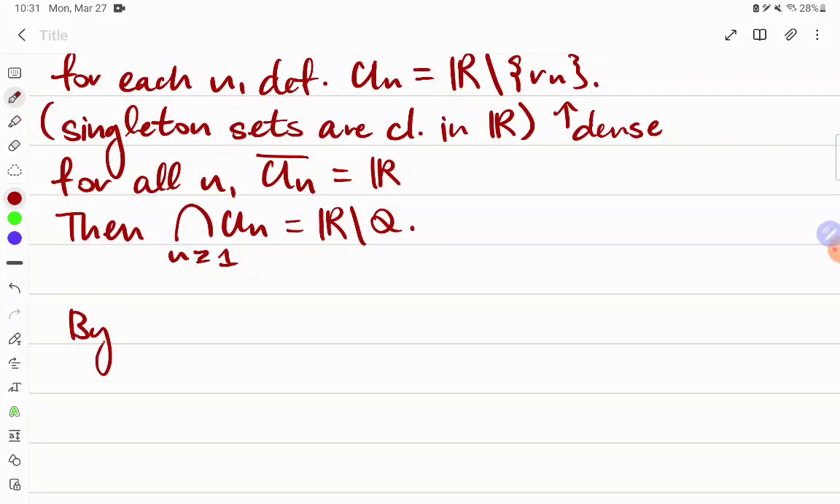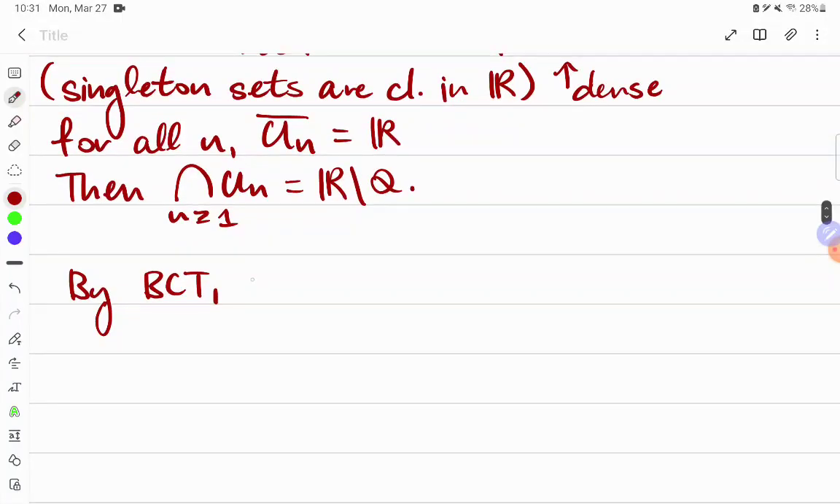And then by the Baire category theorem, we've expressed the irrational numbers as a countable intersection of open dense sets. Because the reals are a complete metric space, we are done.